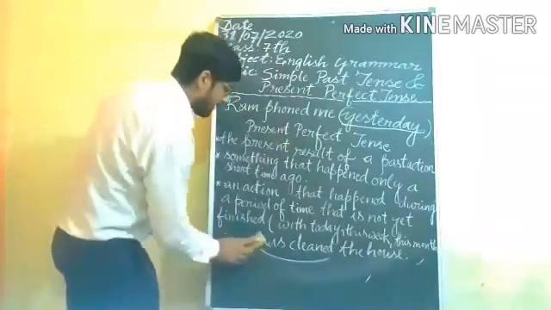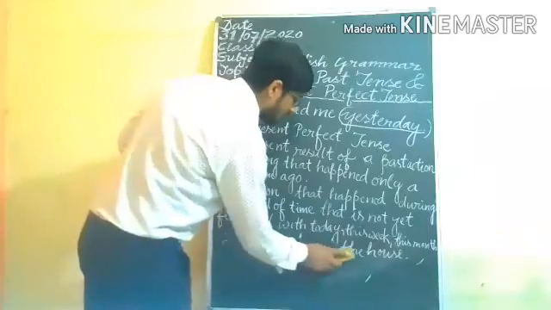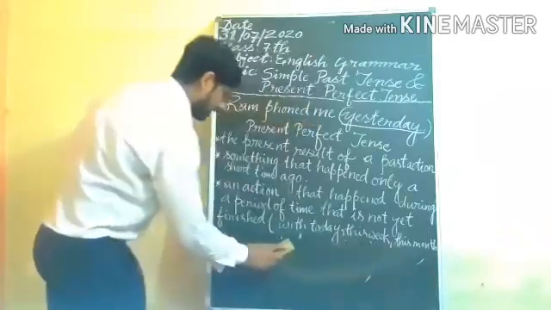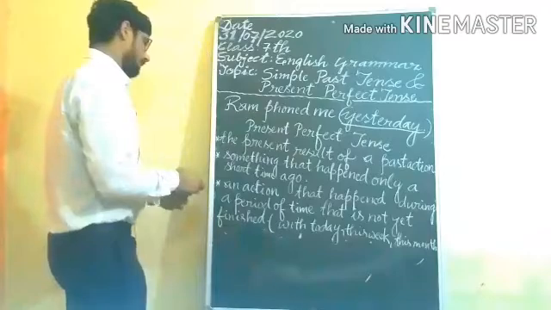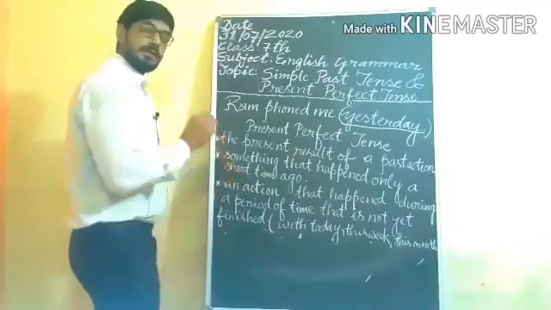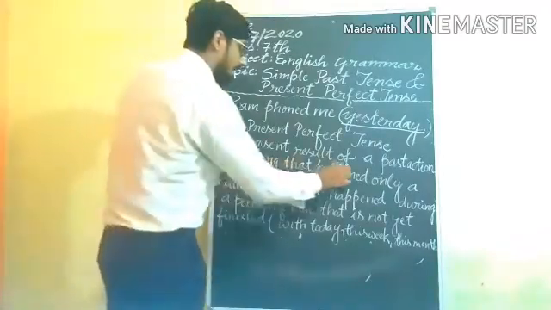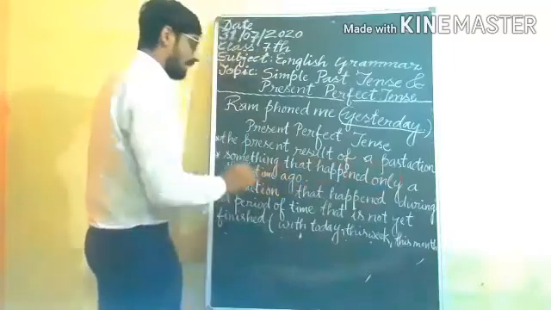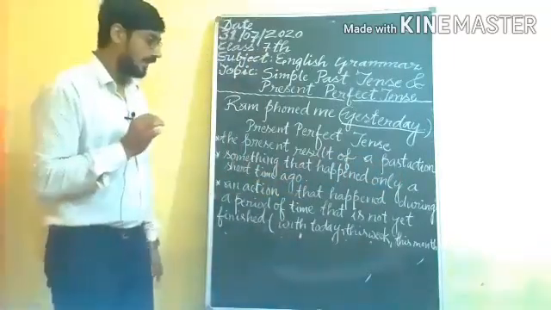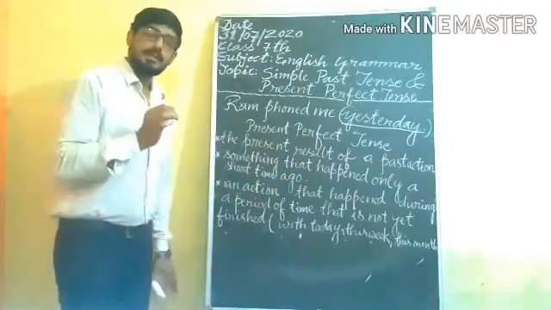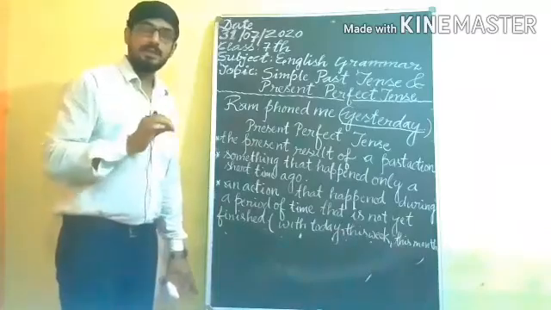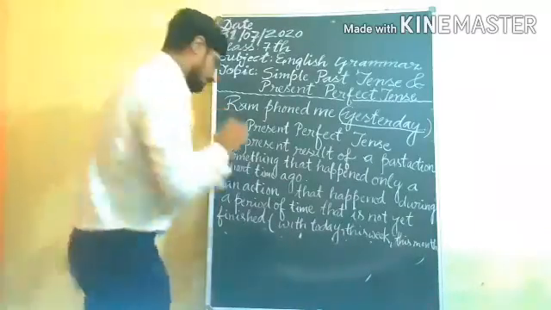Afterward we use present perfect tense for something that happened only a short time ago. Something that has happened a short time ago, by including the word just.